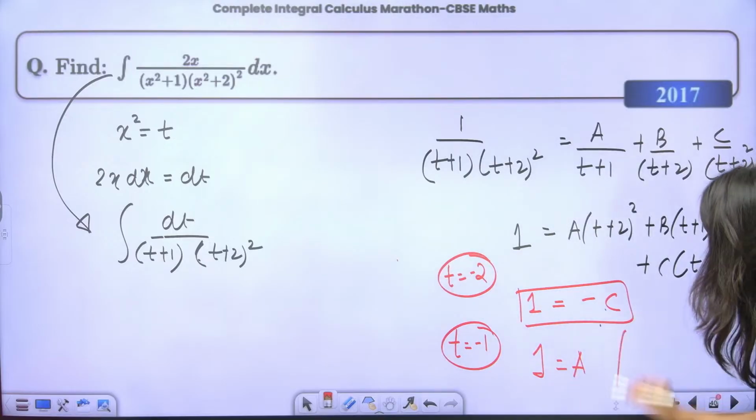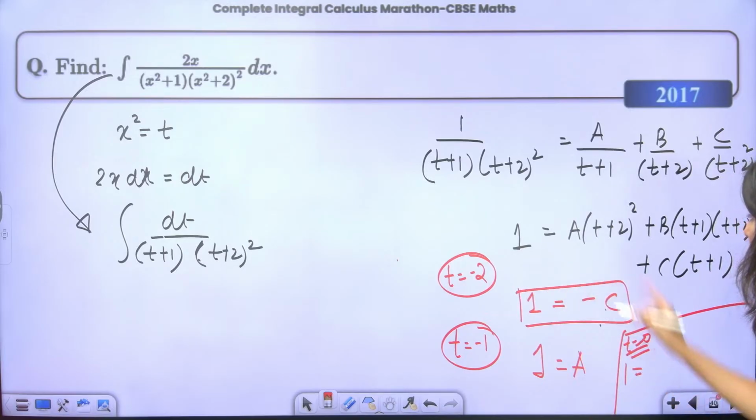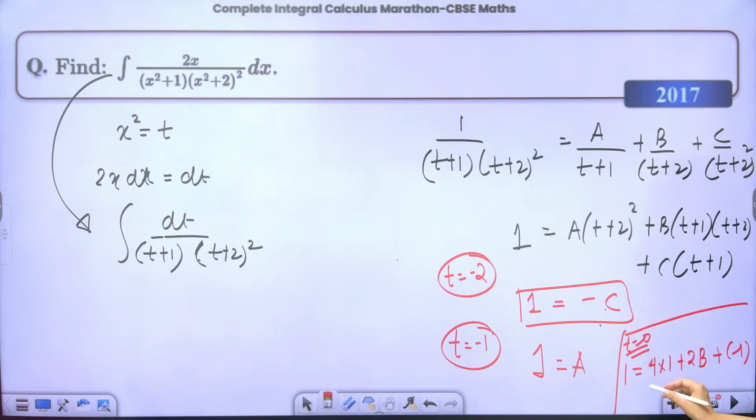Put anything. t equal to 0 you put. So 1 is equal to 4A, 4A is 4 into 1, plus 2B plus C. C is what? Minus 1. Correct? So this is 2B. 1 equals 4 plus 2B minus 1. 2B is minus 2. B is coming out as minus 1 again. B is also minus 1.